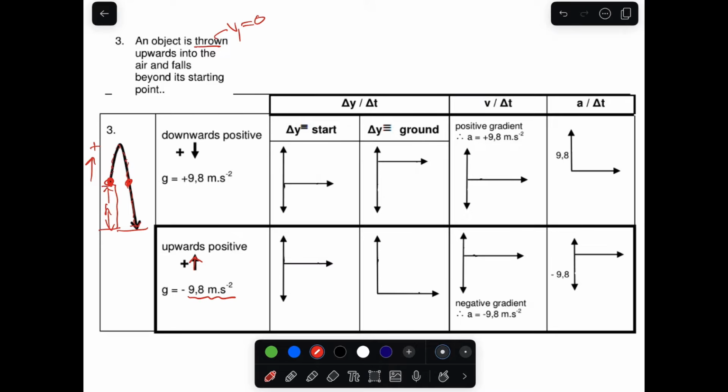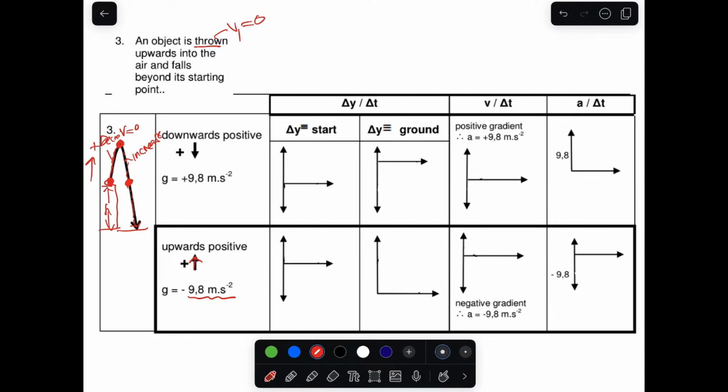So the velocity decreases and reaches the maximum height where the velocity is 0 there, right? And the velocity is in the positive direction. And then from the maximum point downwards, the velocity increases in the negative direction, and it passes the starting point.